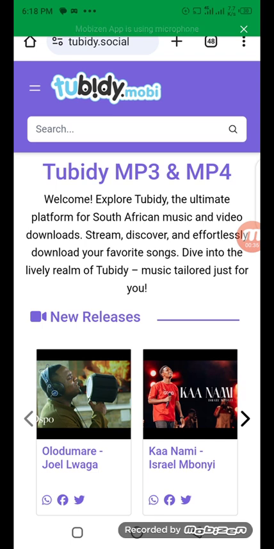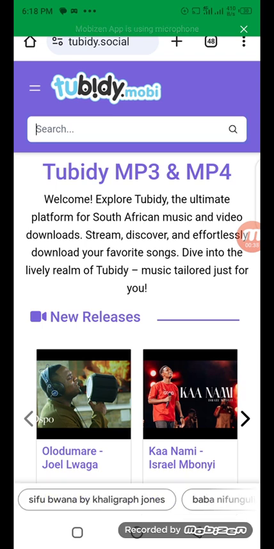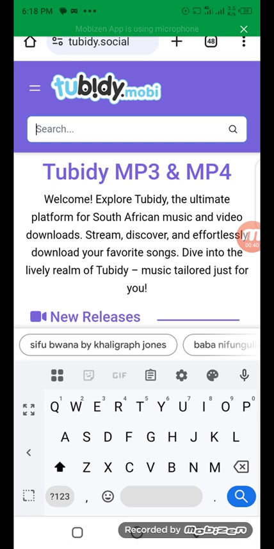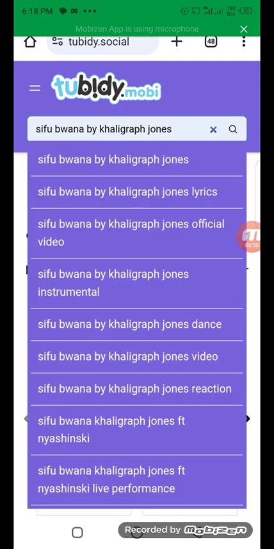Then on top here we have search. So type the song that you want to download. Like in this case, I want to download this song named Sifu Bwana by Calgraph Jones. So type like that, then click search.